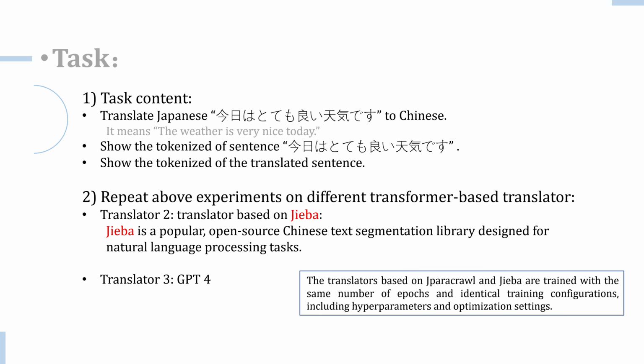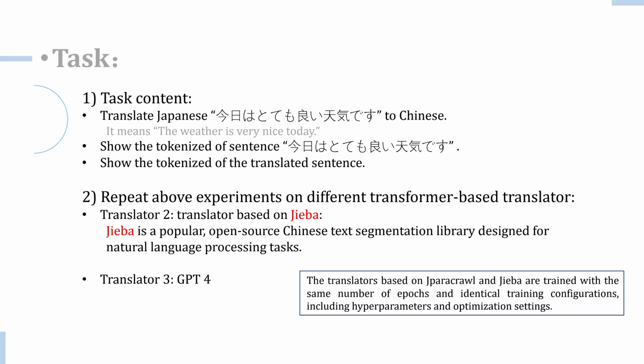Our task is designed as follows. We will translate the Japanese sentence "Kyo wa totemo ii tenki desu," which is "The weather is very nice today" in English. First, we displayed the tokenized version of this Japanese sentence and its English translation. This helped to visualize how tokenization breaks down the sentence into small units that the model will process.